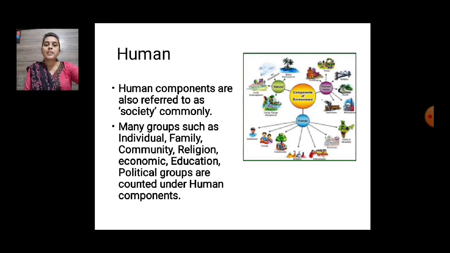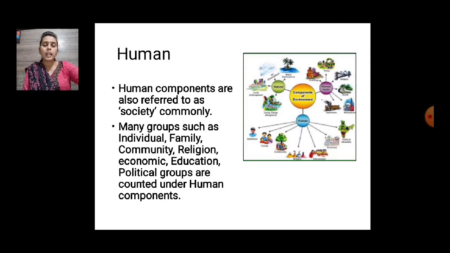The second one is the human environment. The picture you are seeing is the same as in your textbook, page number 2, so while reading you have to refer to this. Human components are also commonly referred to as society. Human means society.